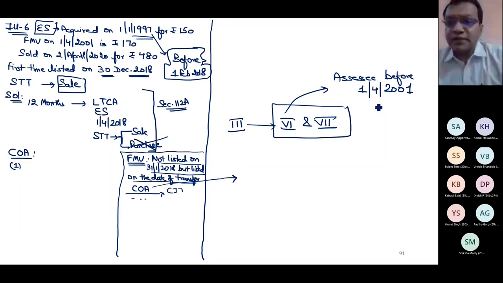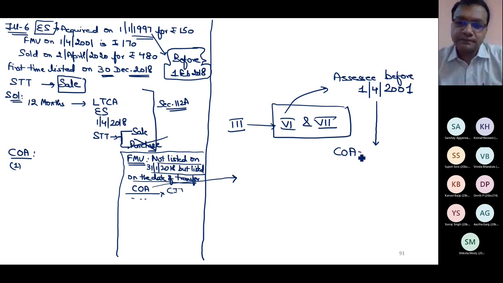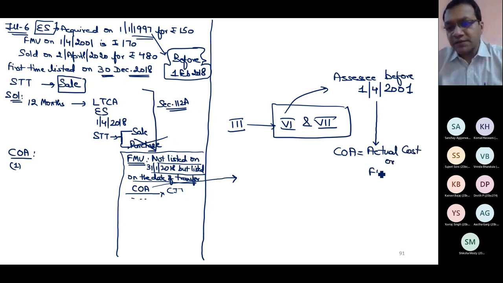When the assessee acquired the asset before 1st April 2001, what is the cost of acquisition? Actual cost or fair market value on 1st April 2001, whichever is higher. Higher is my choice, but as a rational person, I will go by higher.